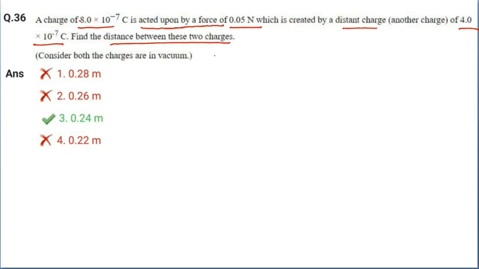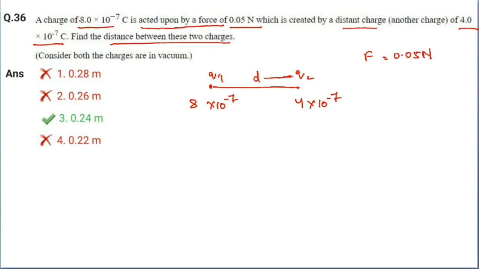Coulomb's force means one charge Q1 is there, another charge Q2 is there. The value of Q1 is 8 into 10 to the power minus 7. The value of Q2 is 4 into 10 to the power minus 7. The value of F is given as 0.05 Newton. And we have to calculate the distance between the two charges.